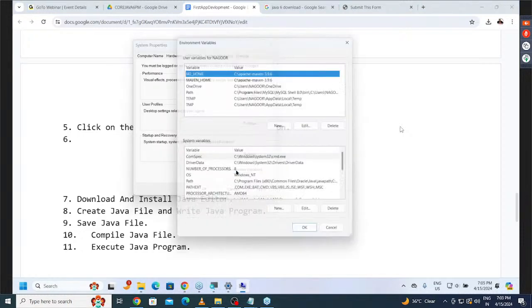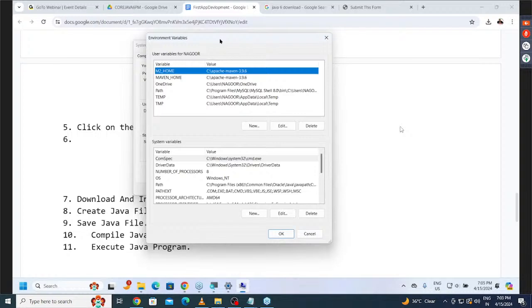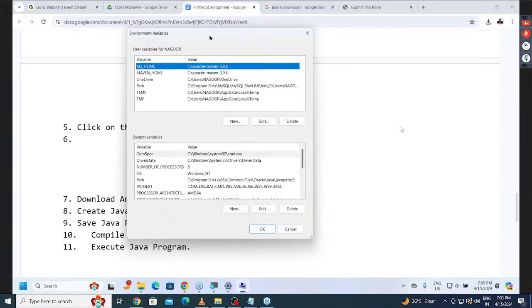I need to click there. If I click on it, two parts are available. Can you check it? What are the two parts available now? One is variables for user and the other is system variables. Variables for user means these setups are for only one particular user, the current user. But system variable setups are for all users of your computer. For your computer, multiple users may be available. Get my point or not?